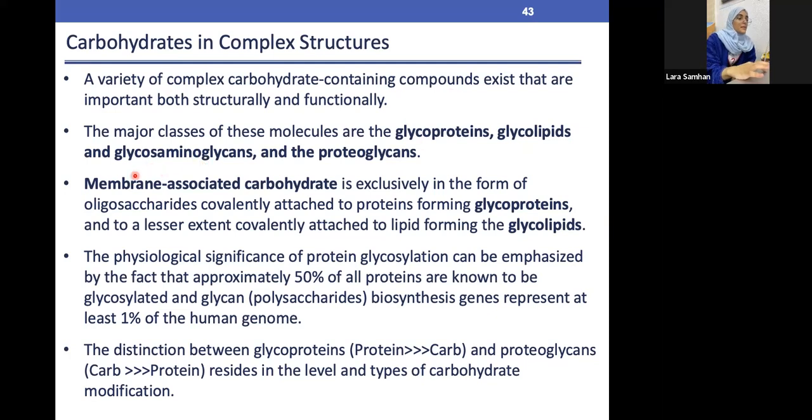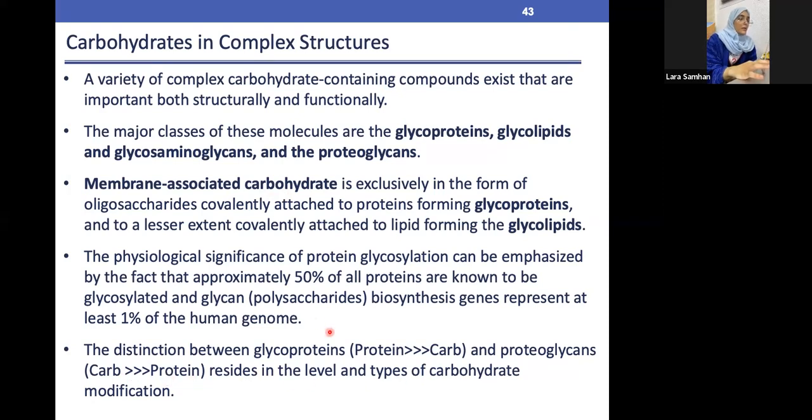And yeah, so basically we have in here the membrane-associated carbohydrate. As we said, carbohydrates can be available either as proteoglycan or glycoprotein. It can be available as energy, as cell signaling. So it can actually be used not only as a source of power, but as many other things, and can help in cell signaling and many other functions in the body. As we said, we have the glycoprotein and the proteoglycan. So glycoprotein is between the protein and the carbohydrate, and the proteoglycan, the carbohydrate and the protein.